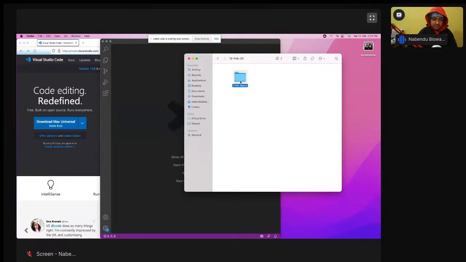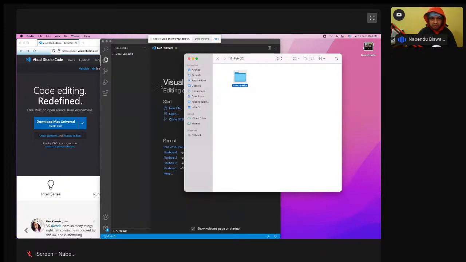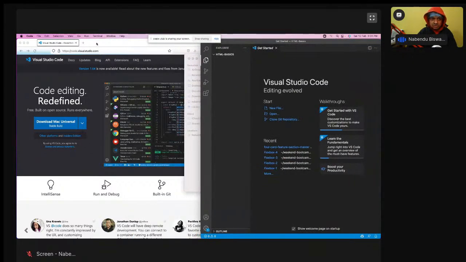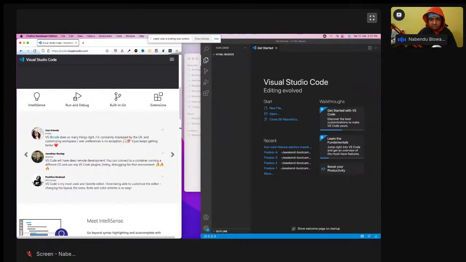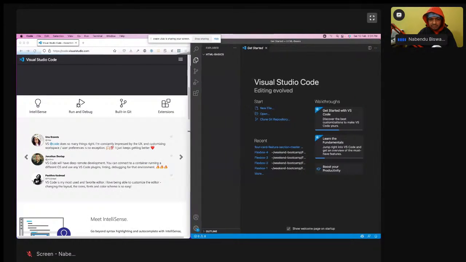In Windows also the same thing is there, although I'm using a Mac. You open VS Code for the first time, and then you create an HTML folder, then you just drag it there and it will open it. Let me take it here so that you all can see it, and let me make it a bit smaller. Okay, like this the HTML folder will open.